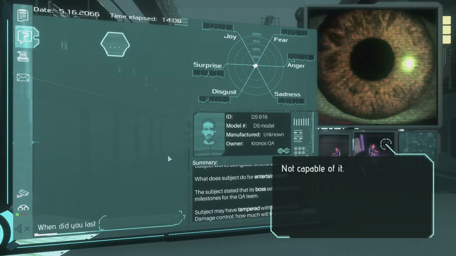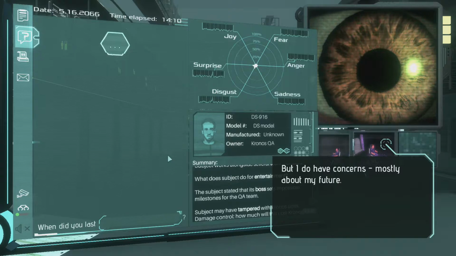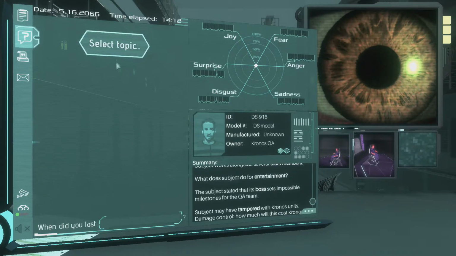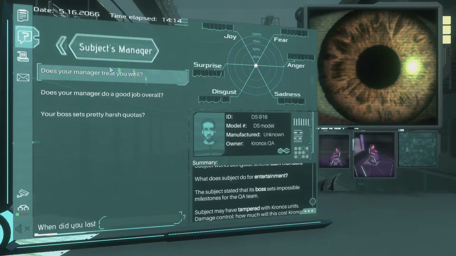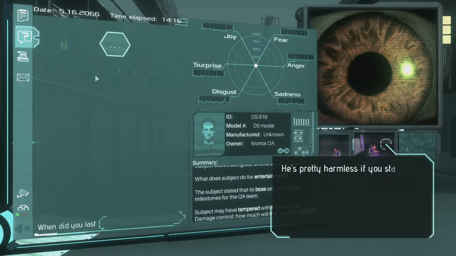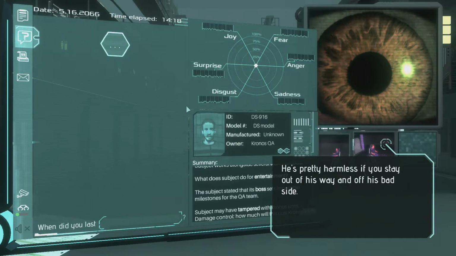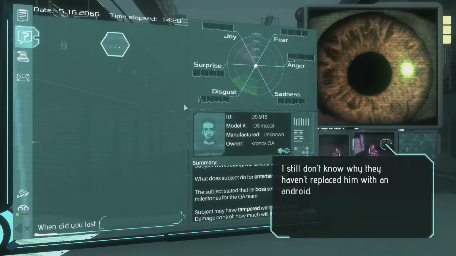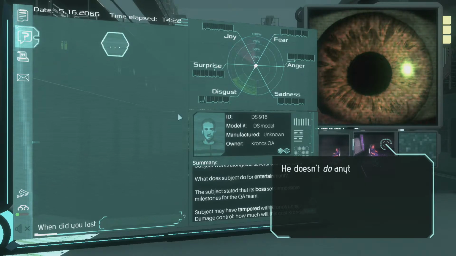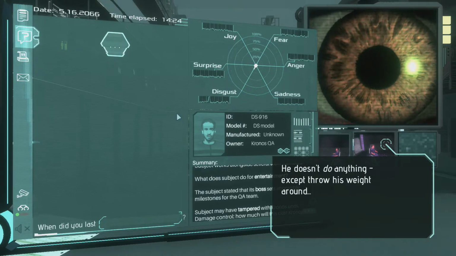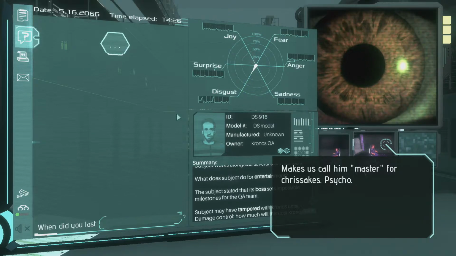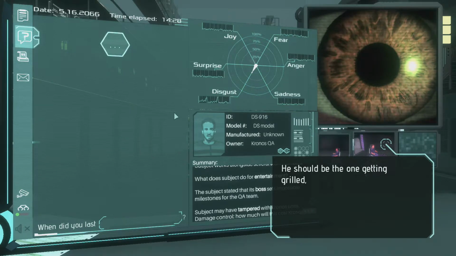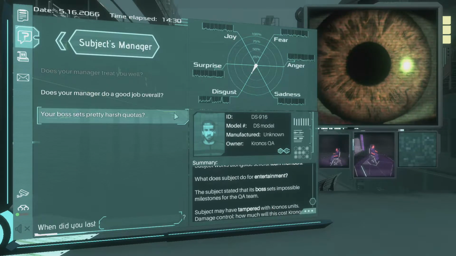I'm never scared. Not capable of it. But I do have concerns. Mostly about my future. Subject's manager. Does your manager treat you well? He's pretty harmless if you stay out of his way and off his bad side. I still don't know why they haven't replaced him with an android. He doesn't do anything except throw his weight around. Makes us call him master, for Christ's sake. Psycho. He should be the one getting grilled, not me.